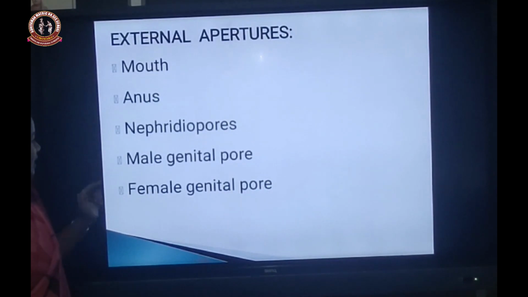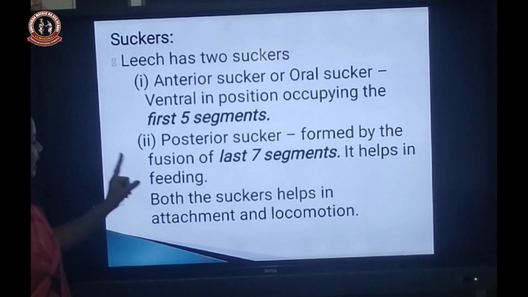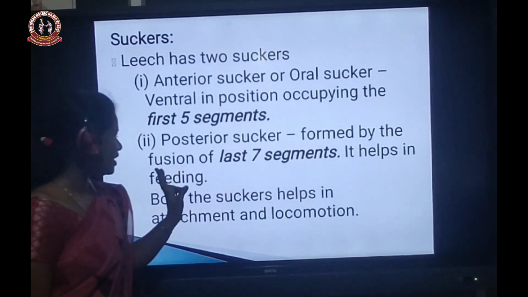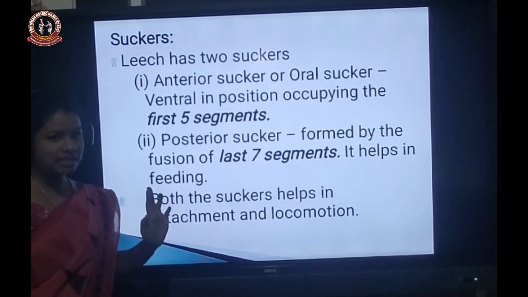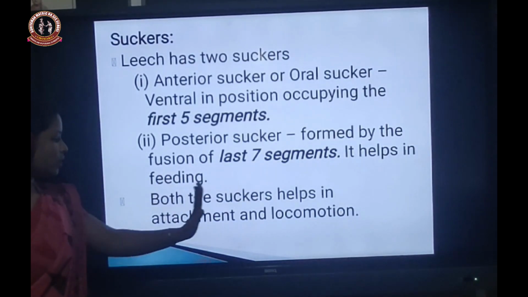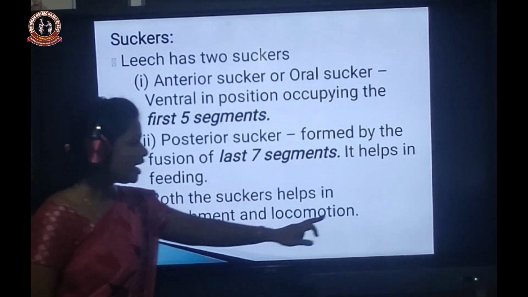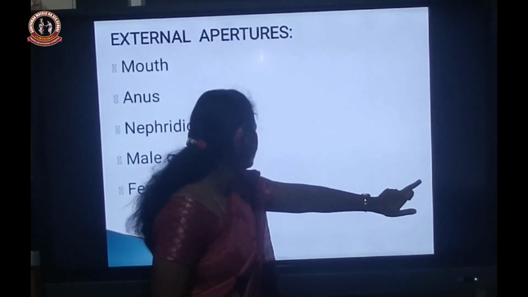Okay, so see here, the posterior sucker is formed by the fusion of the last 7 segments. It helps in feeding, and both the suckers are responsible for attachment and locomotion.